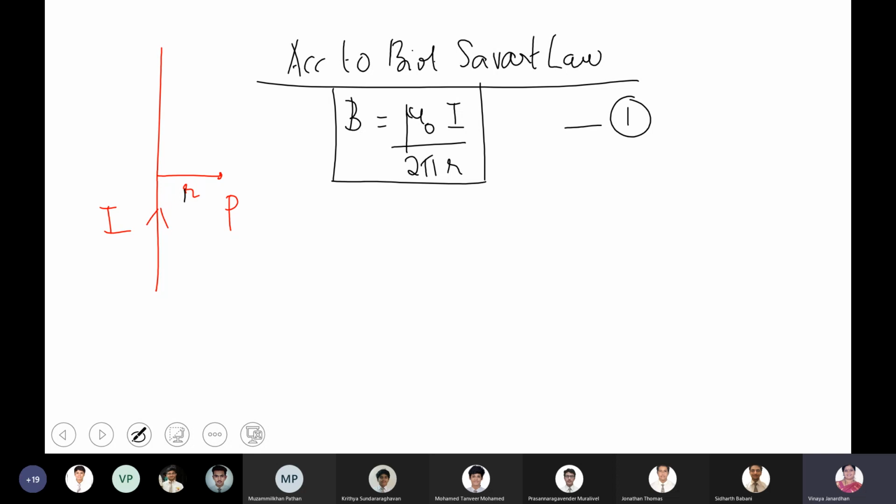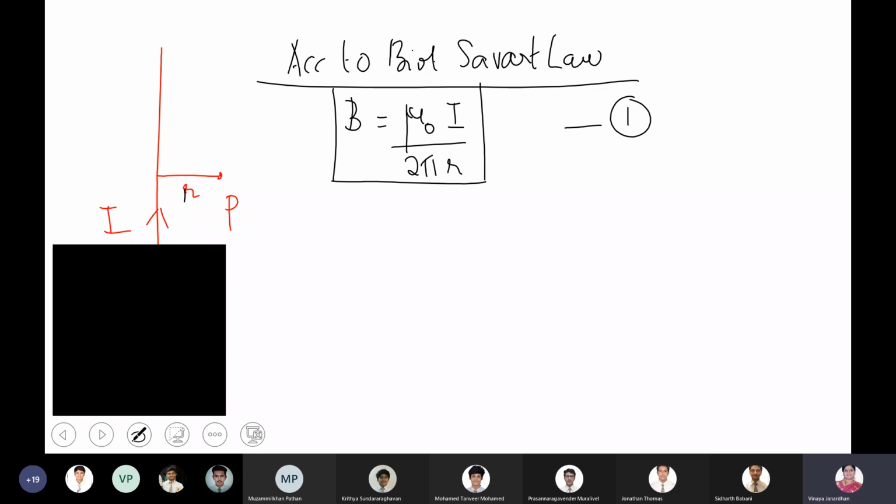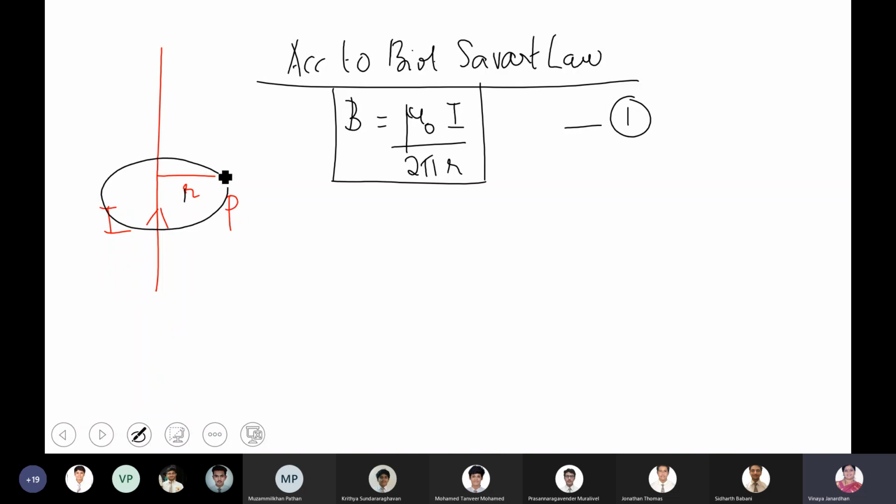Now we'll go for Ampere's circuital law. If I want to find the strength of the magnetic field at point P, I have to construct an Amperian loop. Then I have to divide it into a number of elements dl. So this is the dl vector. Now what will be the direction of the magnetic field? If you hold your current carrying conductor in your right hand with thumb stretched along the direction of the current, then your fingers will wrap along the direction of the magnetic field.